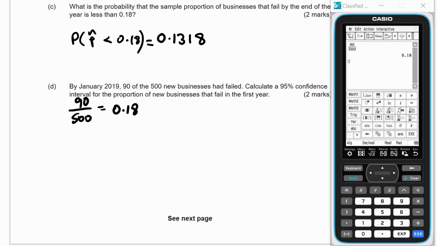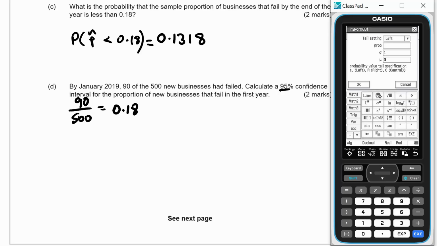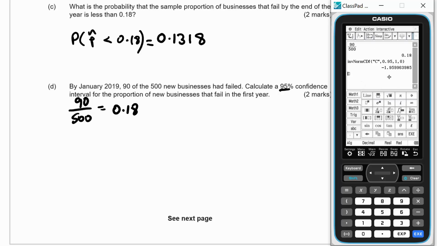And we also need the 95% Z score. So go for an inverse normal, go center, want the center to be 0.95, and that's 1.96. So that's Z95, 1.96.